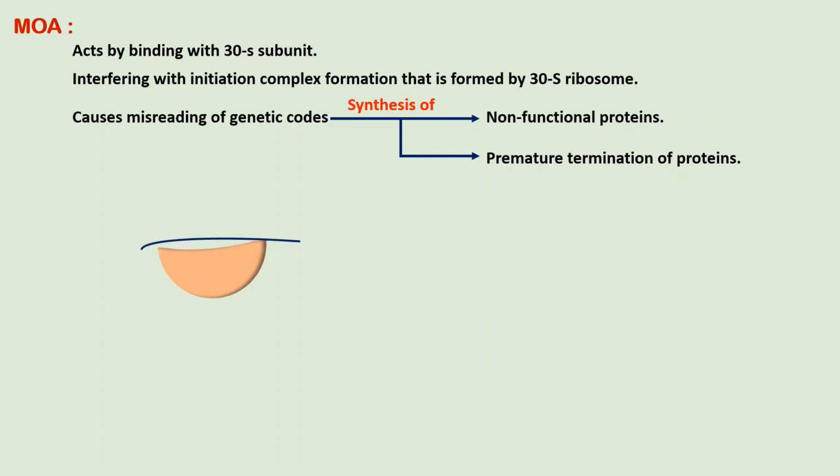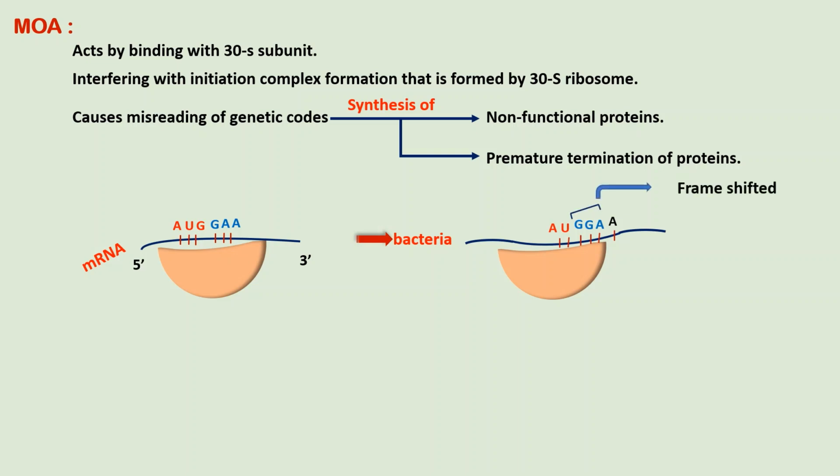Here, this figure shows a 30S subunit of a bacterial ribosome. Here you can see the mRNA in the 5' to 3' direction. Suppose we have the codons AUG GAA, which will encode specific amino acids. Now, if the aminoglycoside attaches to the 30S ribosome, this will cause a shift in the reading frame of the messenger RNA.